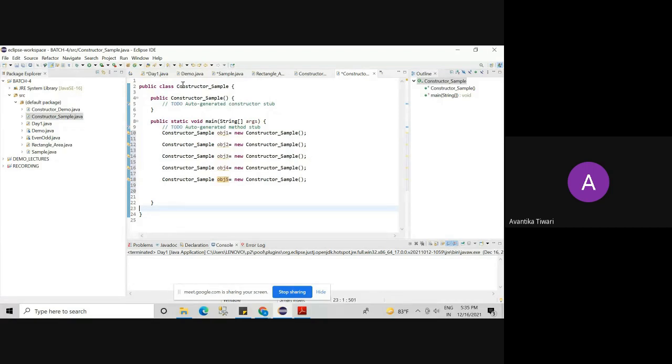If the class name is this, constructor name will also be this. If the class access modifier is this, constructor's access modifier will also be this. Okay. So I have created 5 objects. Am I clear to everyone?